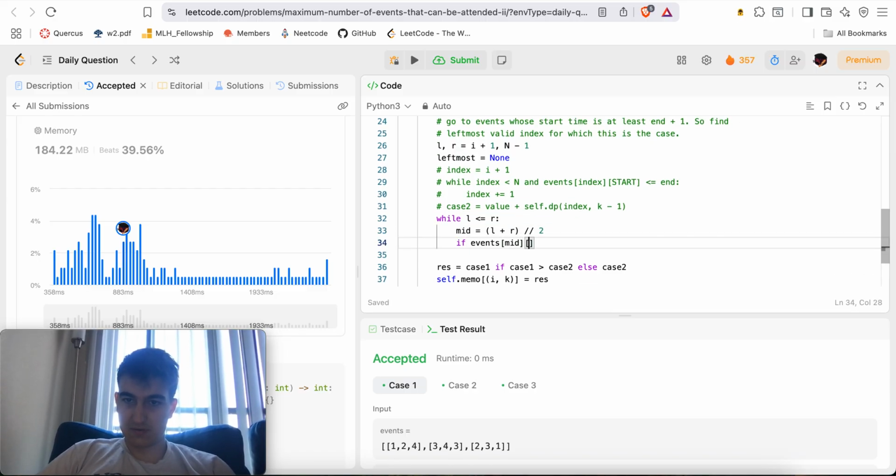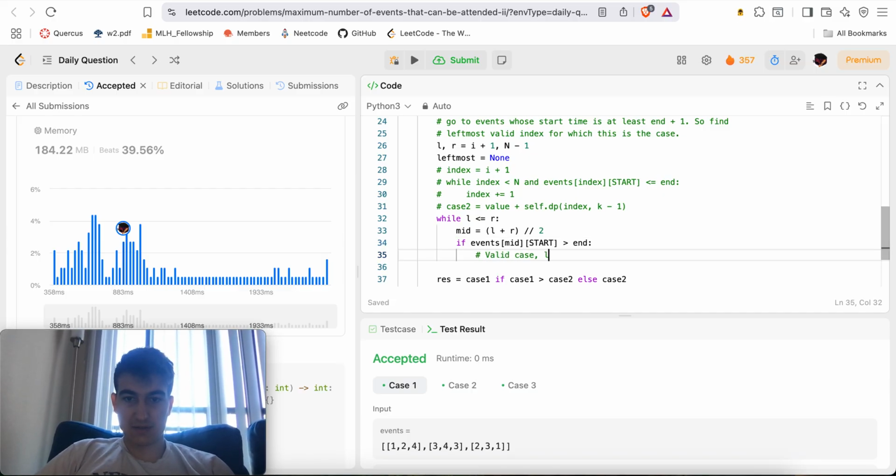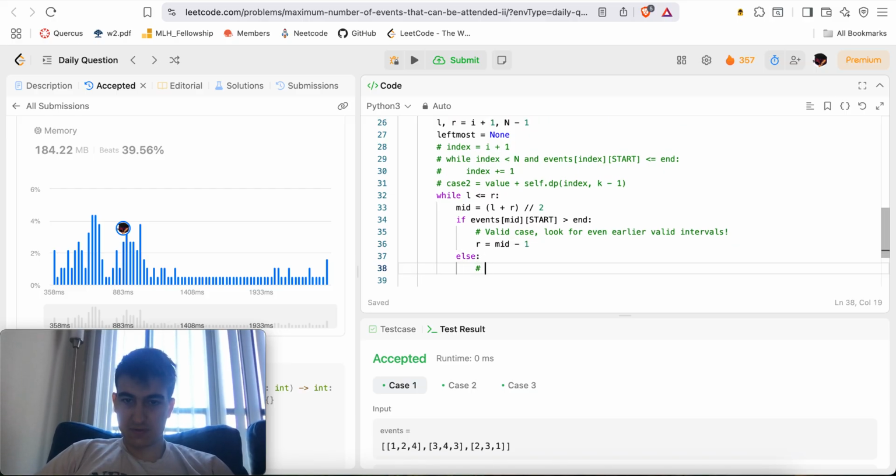If mid start is greater than end, then R equals mid minus 1 in that case. Over potentially valid intervals.